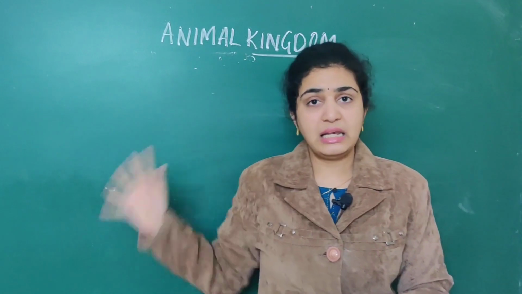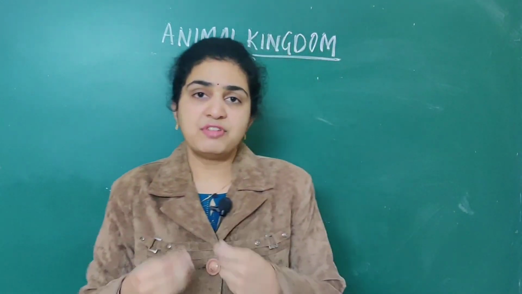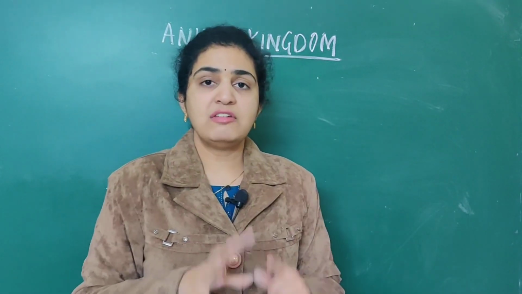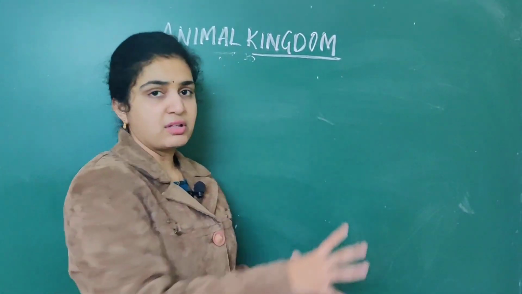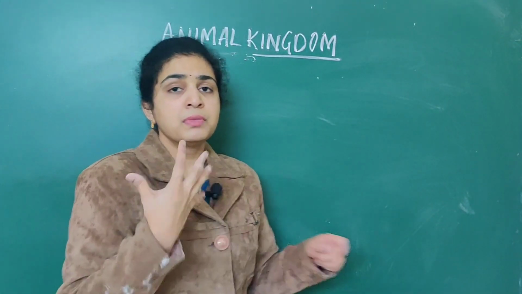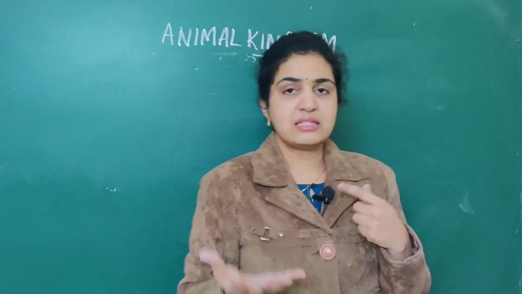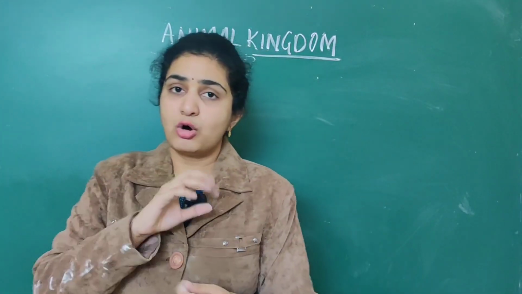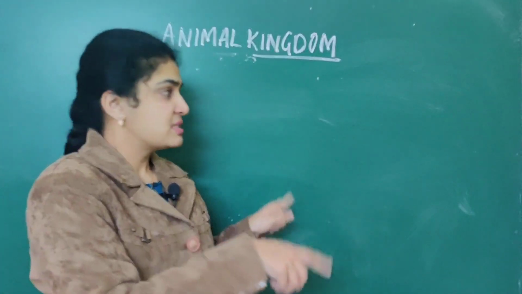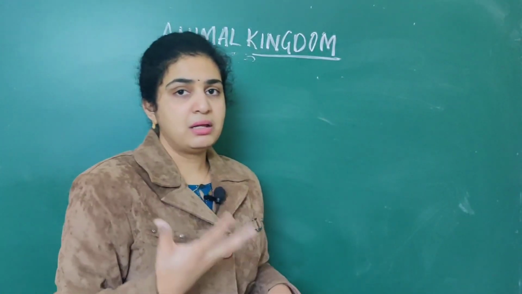Till now we have done everything in parts, right? If you read that flow chart, it is enough. Which will come under bilaterally symmetrical, which are asymmetrical, which are pseudocoelomates, if you read that in simple tabular form, it will be very easy for you.